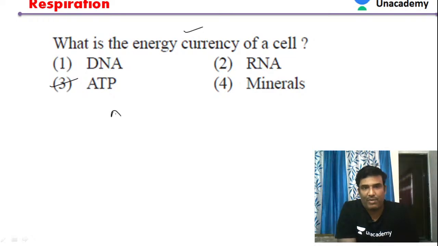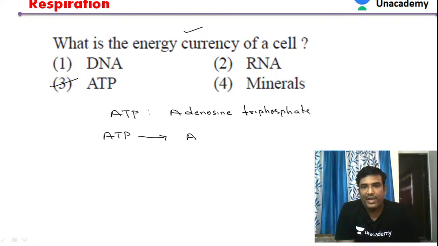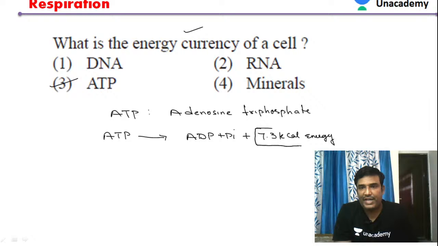ATP full form is adenosine triphosphate. When ATP is broken down to ADP plus inorganic phosphate, it liberates some energy. 7.3 kilocalories of energy is liberated when the breakdown of ATP takes place.